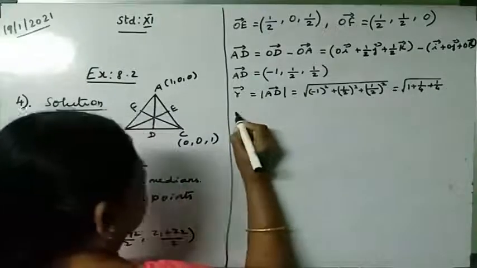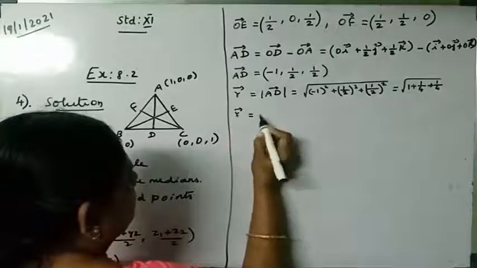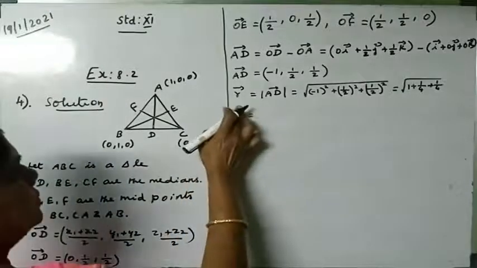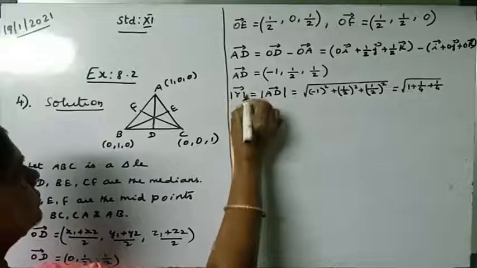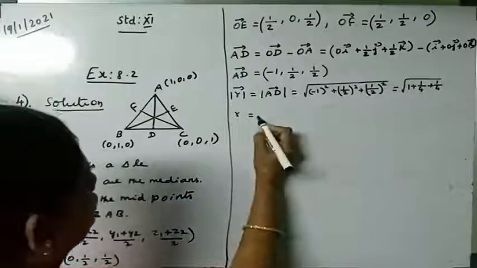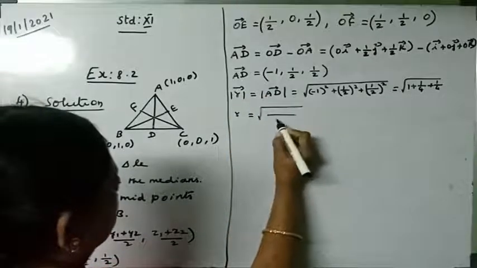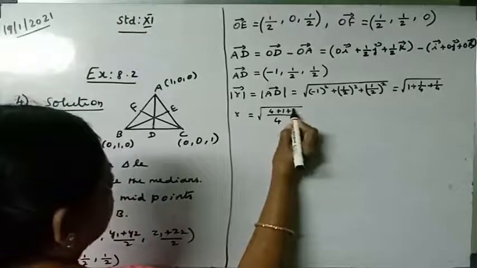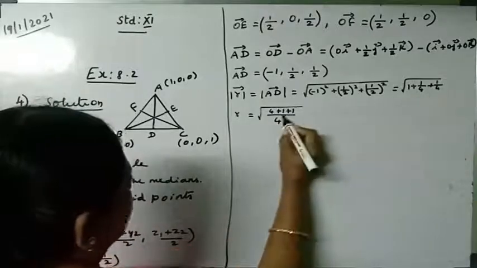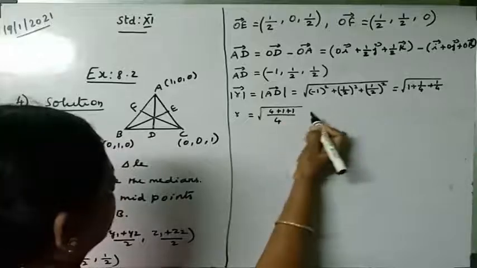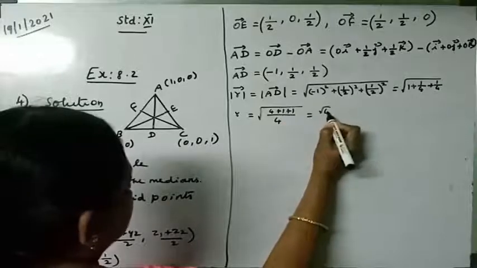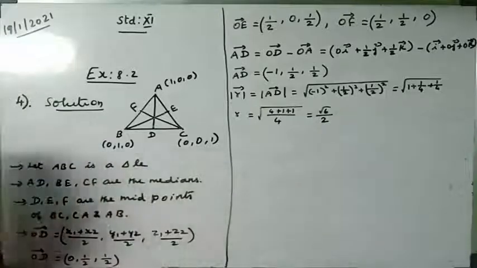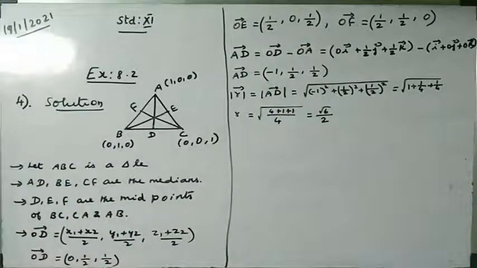If I take the R vector, that is the R value, so R is equal to the modulus of R. R is equal to the square root of, take the LCM, 4 into 1, 4 plus 1, cross multiply. 4 plus 1 is 6. So root 6 divided by root 4, root cancel, 2.